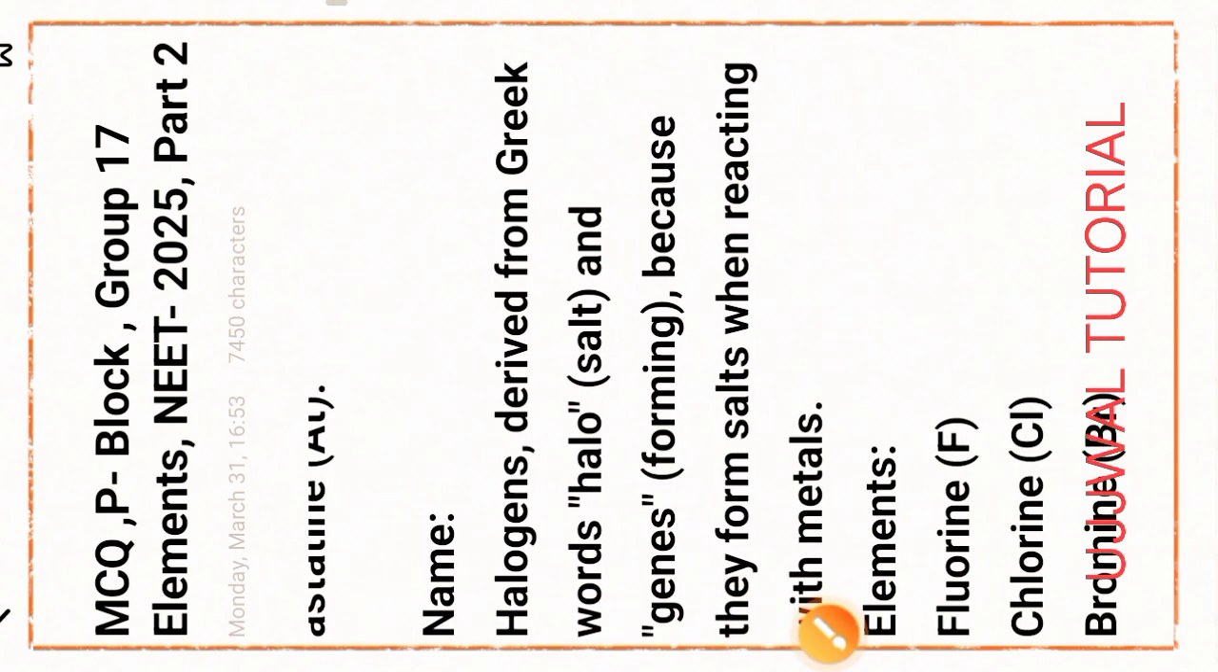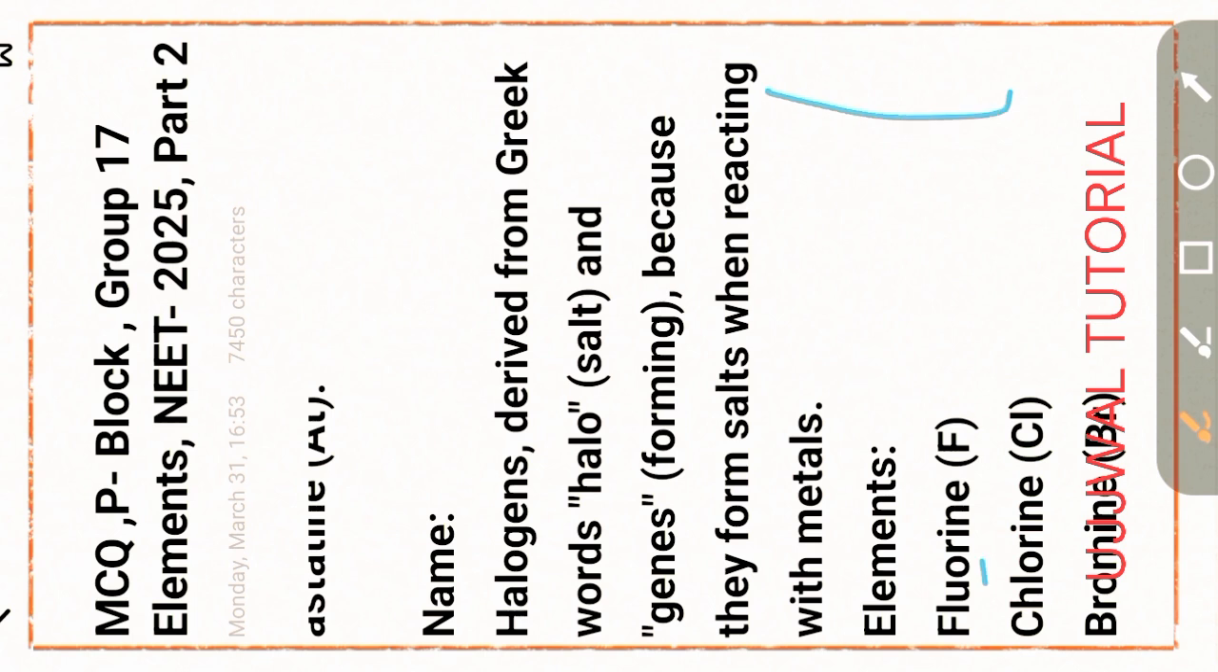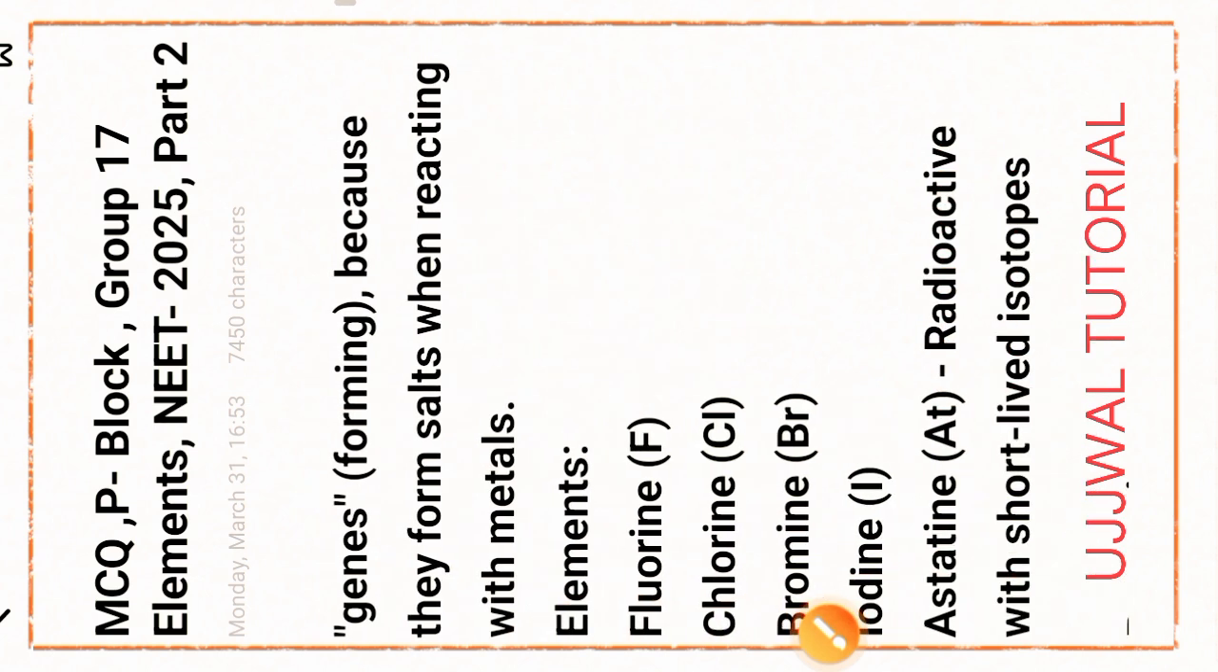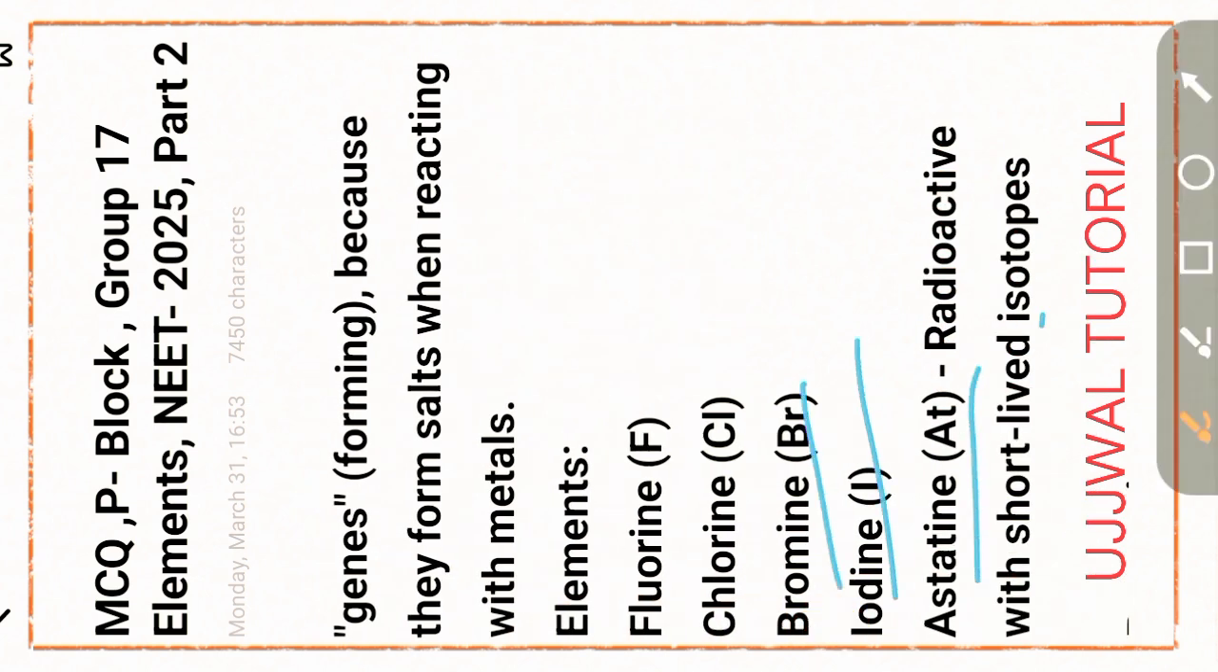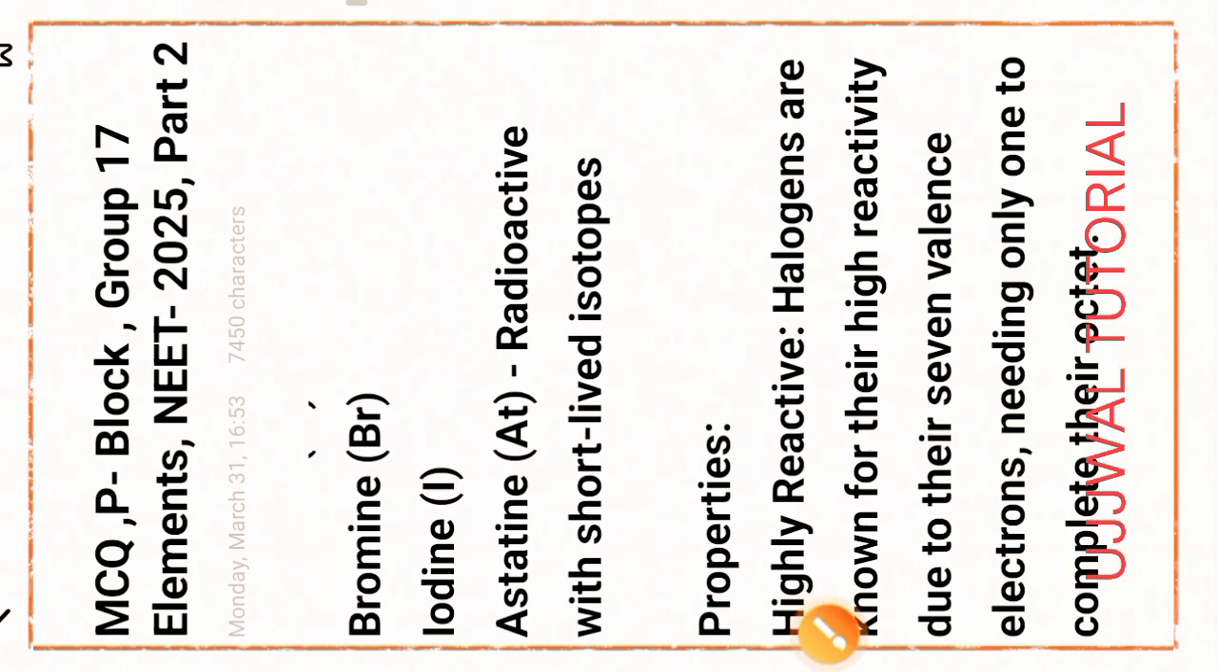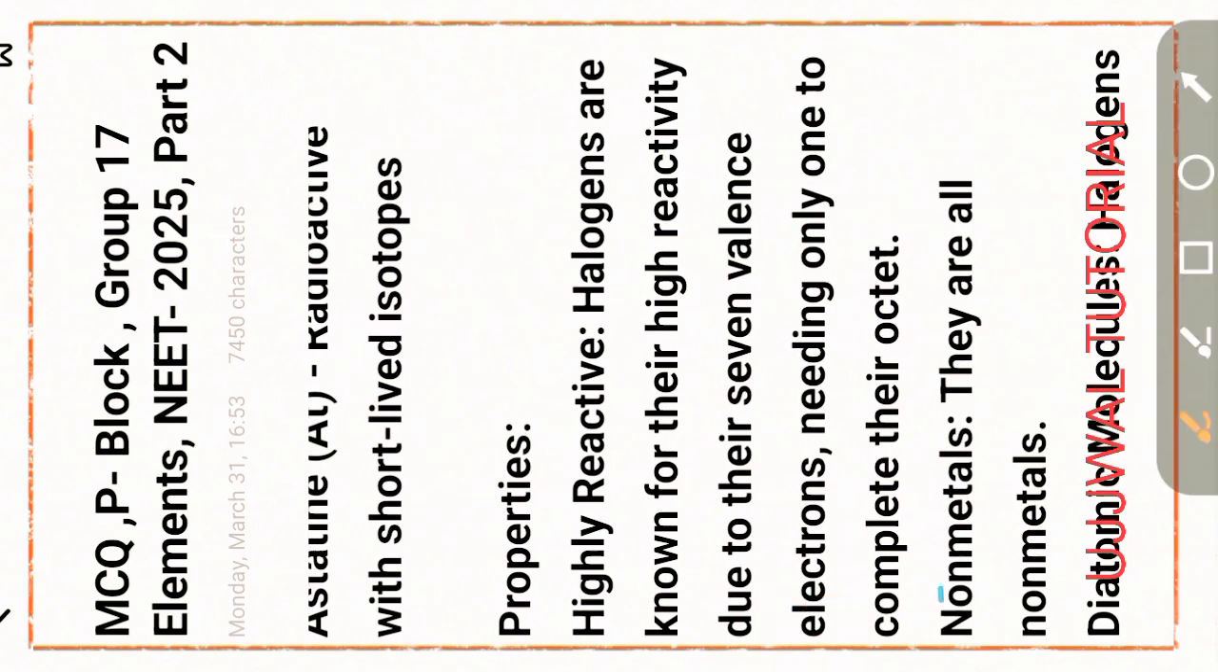Halogen is derived from the Greek word halo, meaning salt, and gens, meaning forming, that is, salt producing. The elements are fluorine, chlorine, bromine, iodine, astatine. Astatine is a radioactive element with short-lived isotopes. Halogens are highly reactive due to their 7 valence electrons, needing only one to complete their octet.